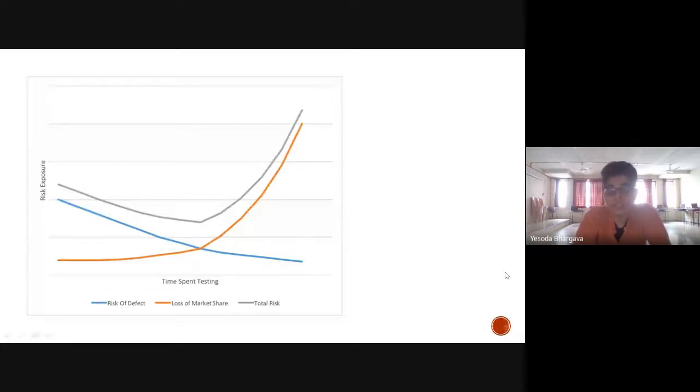Because ultimately, your objective is to launch the product to the market as soon as possible, because speed is extremely important, especially in software companies, because the world is about technology. So from this plot, we can see that definitely testing is important. And that is why the discipline of software engineering is very different from the other disciplines, because it has lots of challenges associated with it as well.